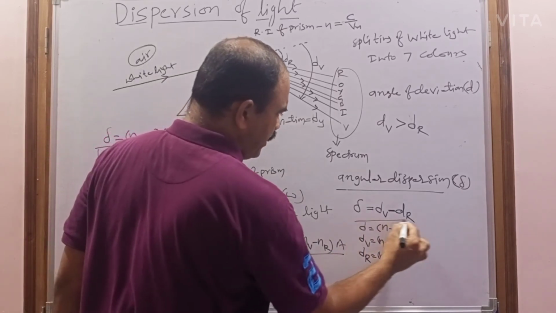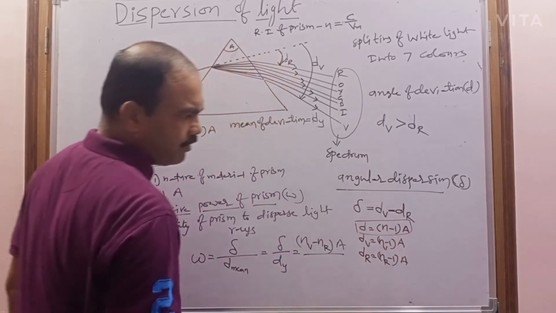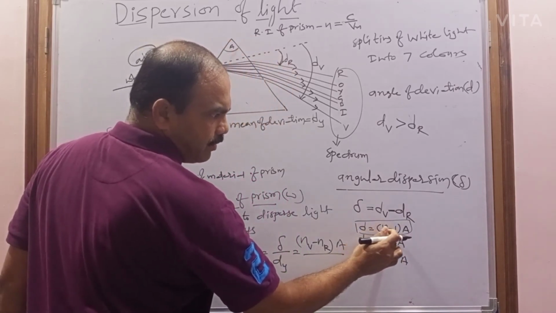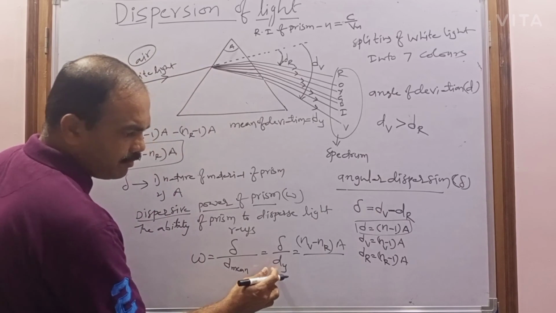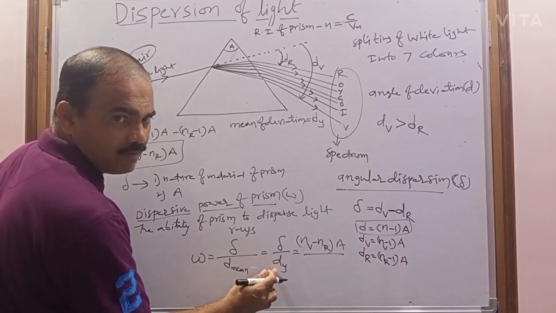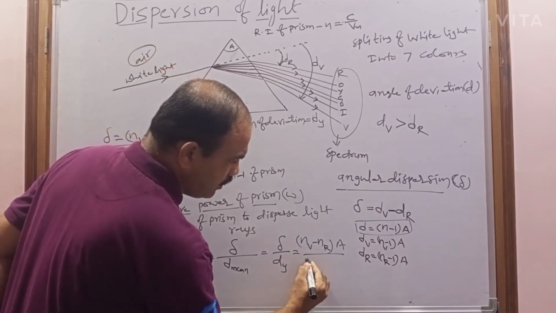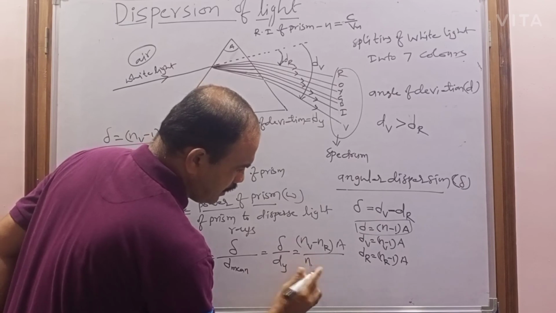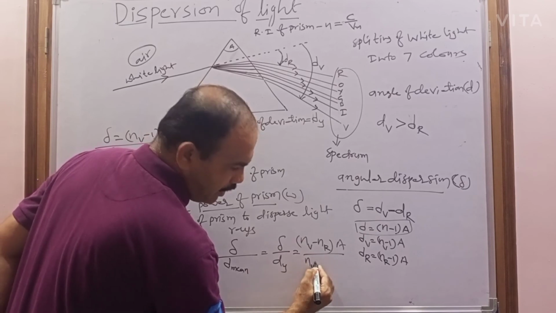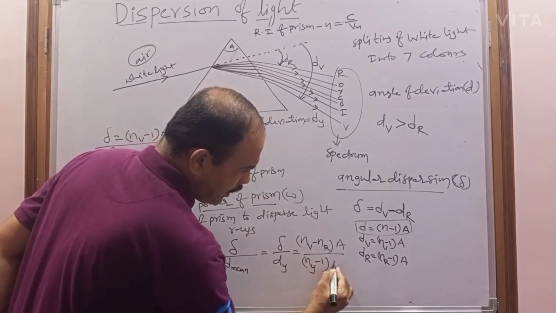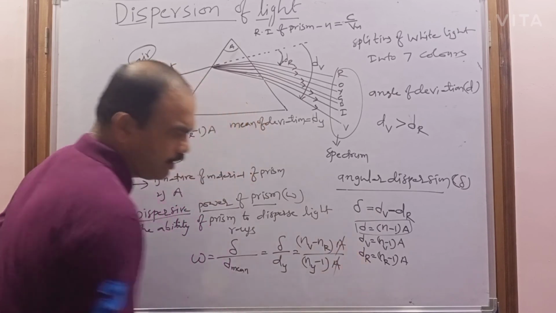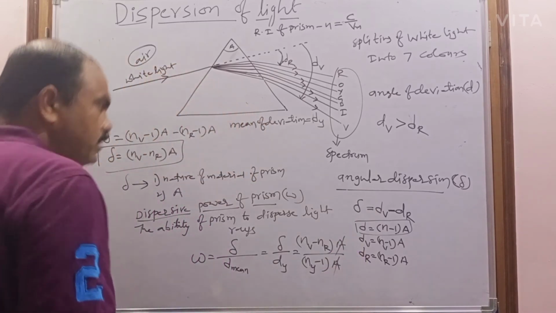According to the formula of deviation, that is the refractive index of that color minus 1 into the angle of the prism. Here the mean deviation is the deviation of the yellow color, so n suffix y minus 1 into A. Here the angle of the prism will cancel.